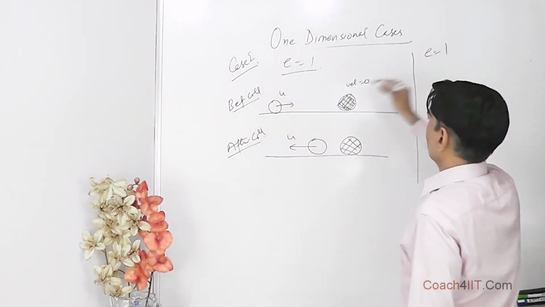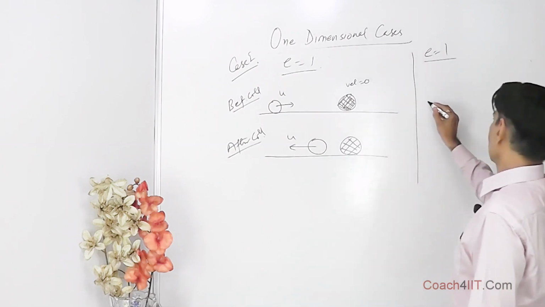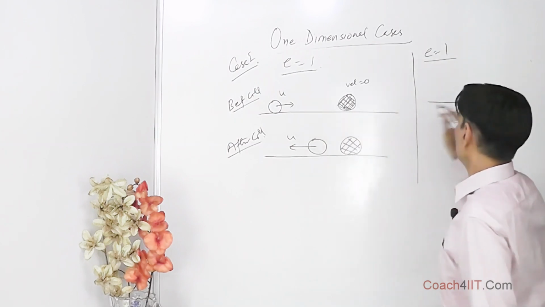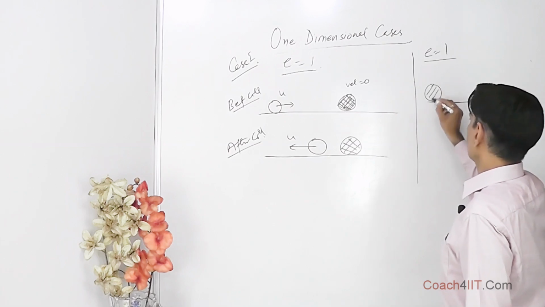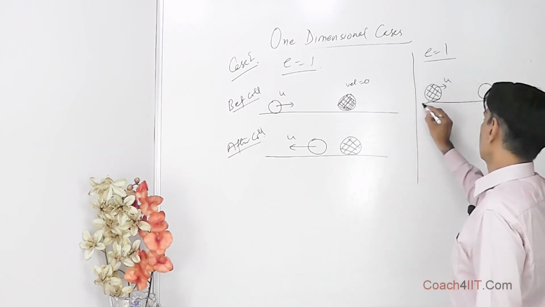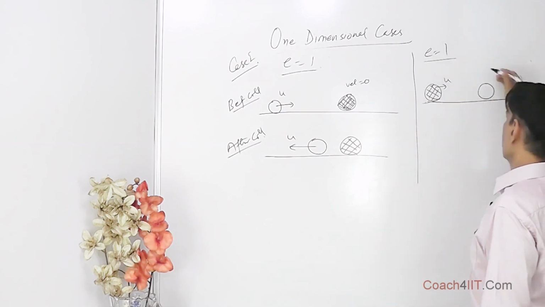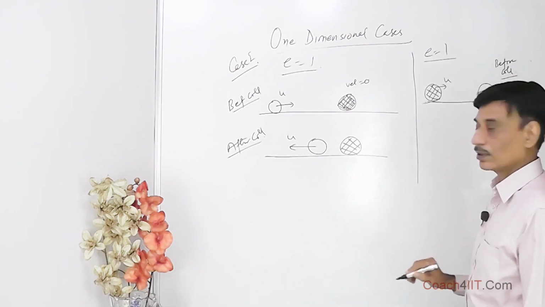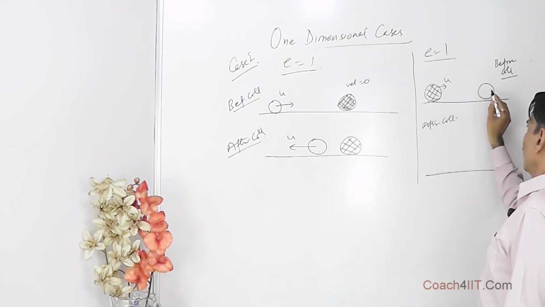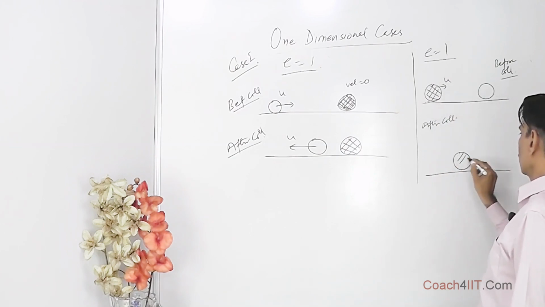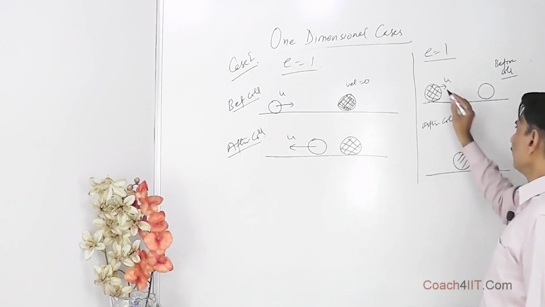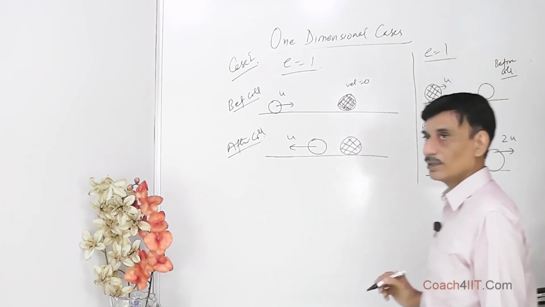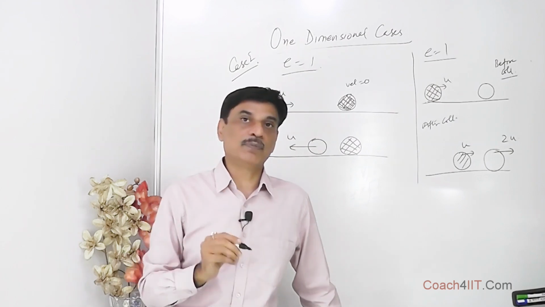In case 2, once again E is equal to 1. Now the lighter body is stationary, and the massive body is moving with some velocity u and is going to strike it. This is before collision. After collision, the massive body keeps on moving with the same initial velocity, but the lighter body will have double the velocity of the colliding massive body, which was moving with velocity u.